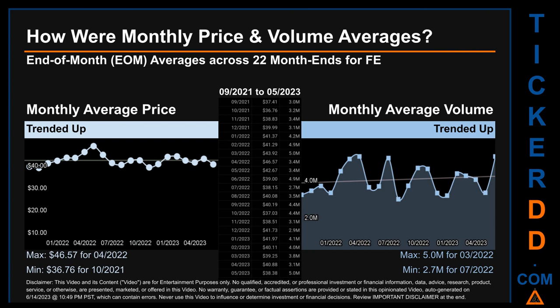The maximum end-of-month average price was $46.57 for 04/2022 while the minimum was $36.76 for 10/2021. Looking at volume, 03/2022 and 07/2022 respectively saw the highest and lowest monthly average volume at 5 million and 2.7 million.